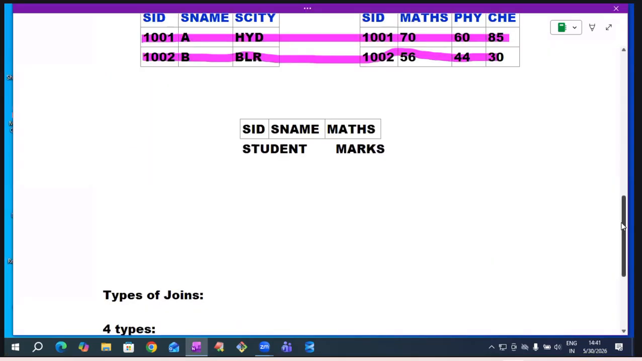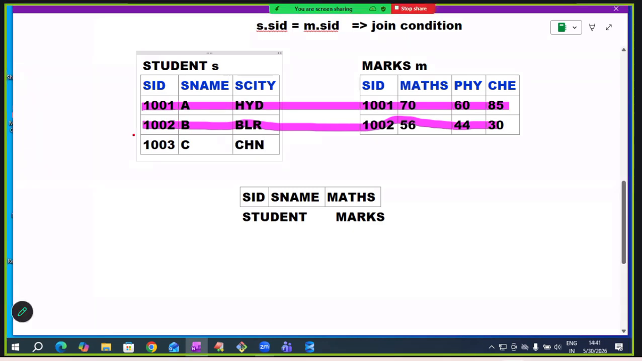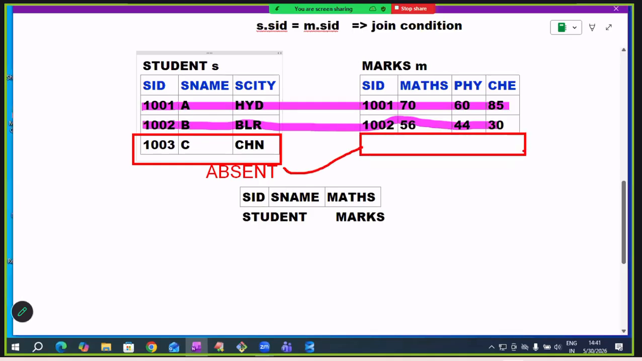For example, the same example I'm taking. There is a student, 1003, C student. He is from Chennai. He was absent to all the exams. Because he is absent, I didn't enter his marks details here.